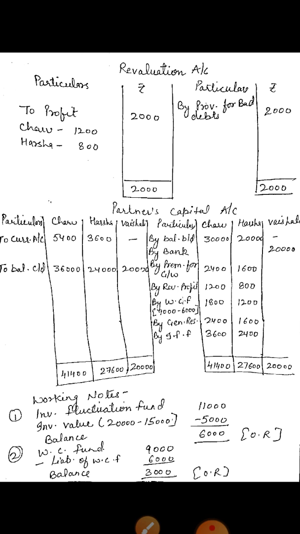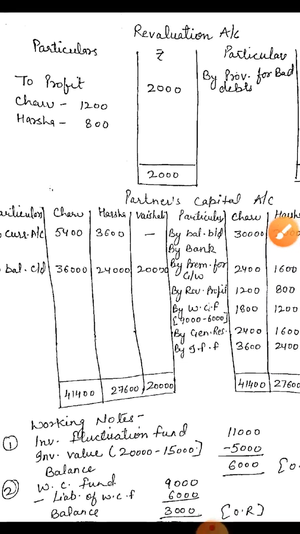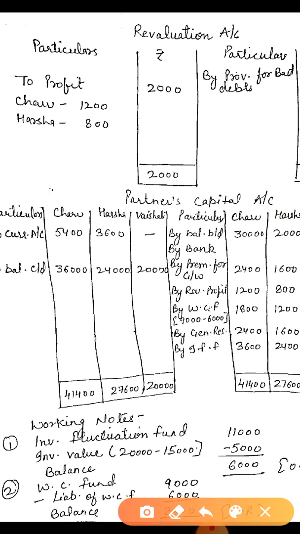Okay. At the end, investment fluctuation fund. In the balance sheet, on the asset side, the investment amount is given as 20,000. Children, look at here carefully. Investment fluctuation fund, on the liability side, is given as 11,000.